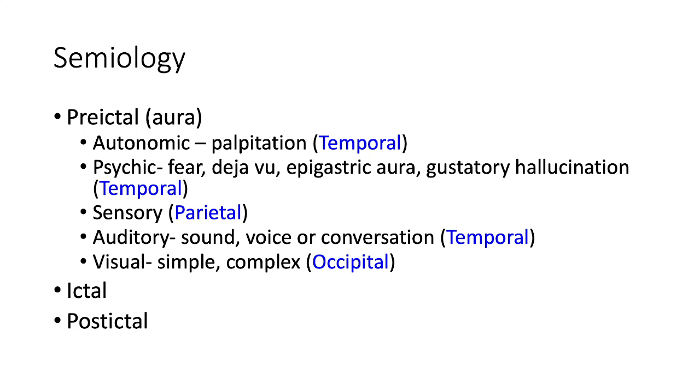Sensory aura, for example, numbness, paresthesia, tingling in one side of the body, usually comes from the parietal lobe, whereas auditory aura, either simple or complex, is from the temporal lobe, and visual aura is from the occipital lobe.